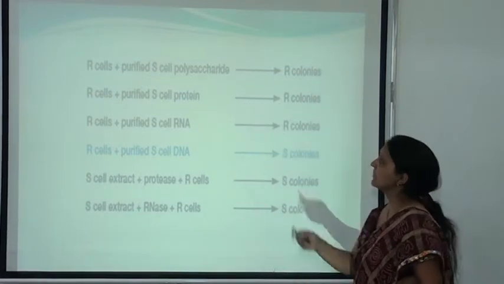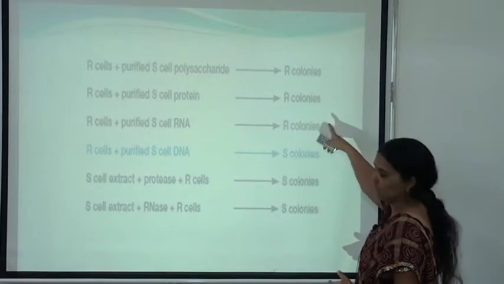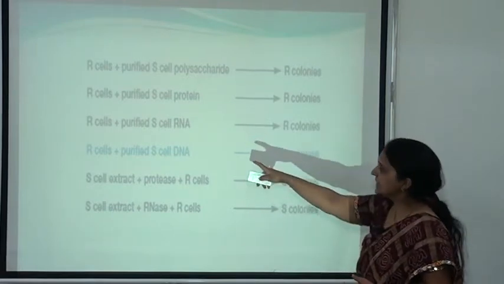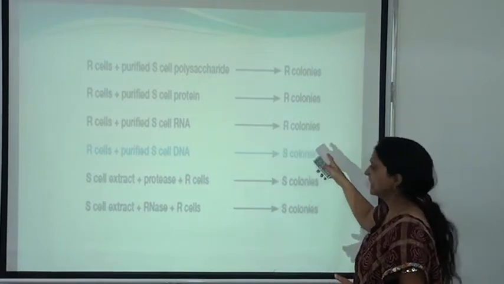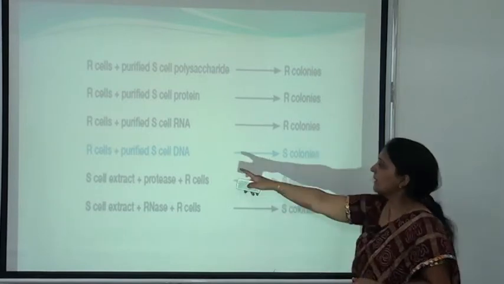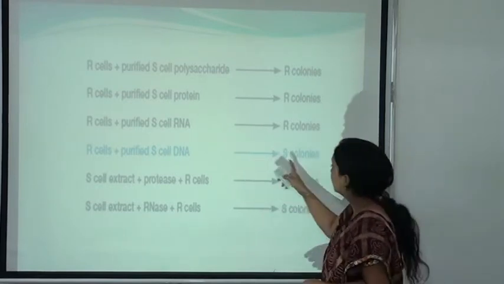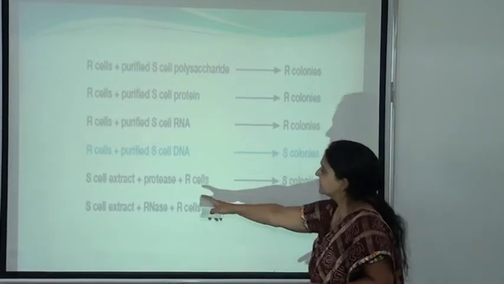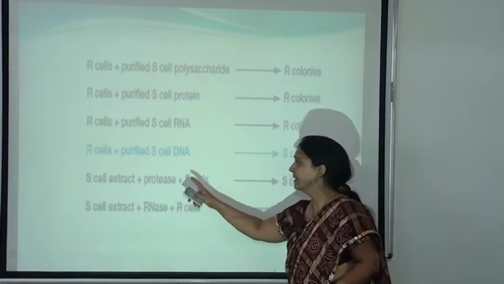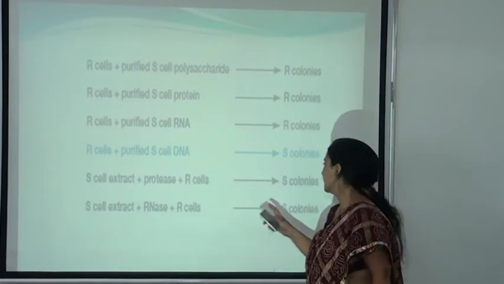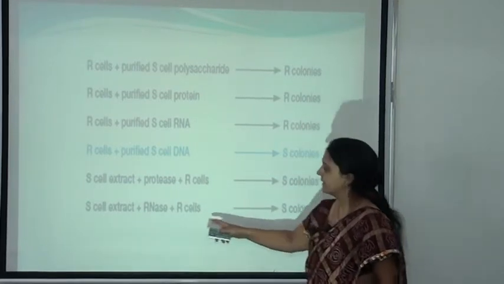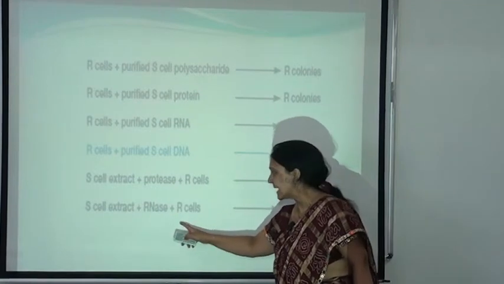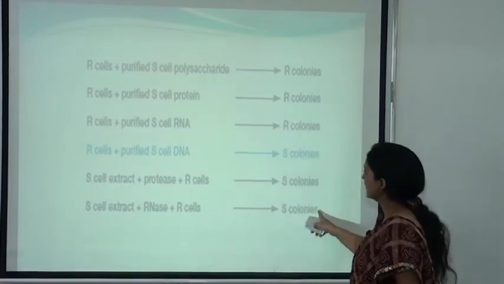colonies. Rough cells plus purified S cell protein form the R colonies. Rough cells plus purified smooth cell RNA form the R colonies. Rough cells plus purified smooth cell DNA will form the S colonies. Here, S cell extract plus protease plus rough cells will form the S colonies, and smooth cell extract plus RNase plus rough cells will form the S colonies.